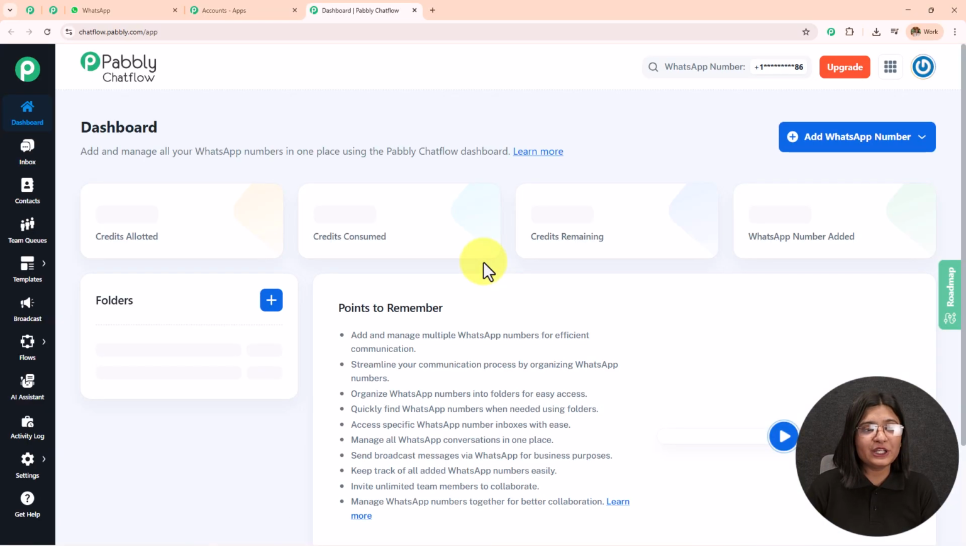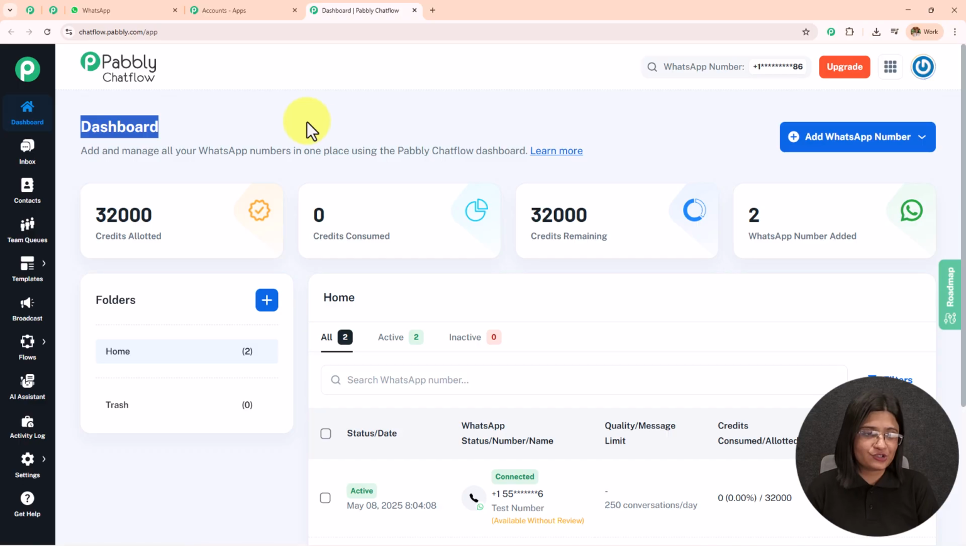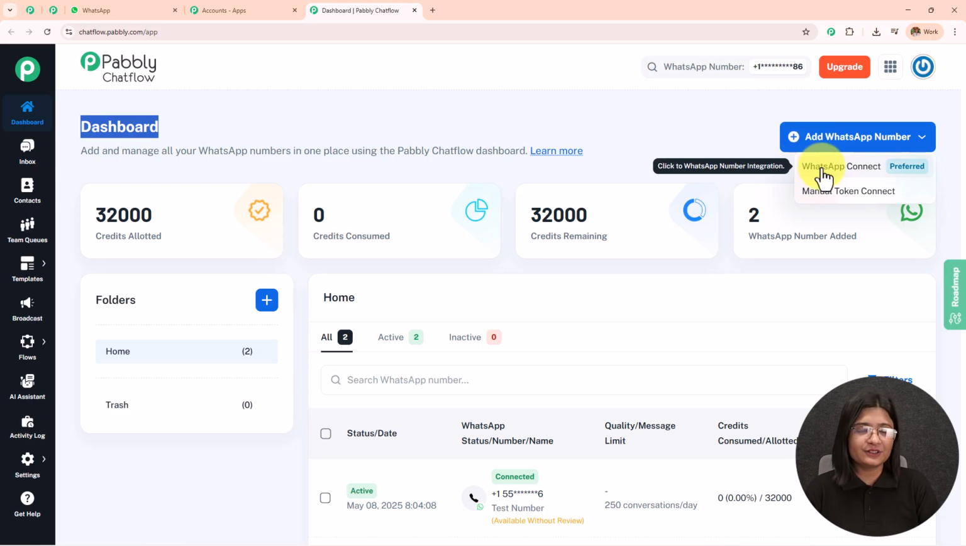It has taken me towards the app dashboard of Pabbly Chatflow. You can see the credit allotted, credit consumed, credit remaining, and the WhatsApp number added. To add your own WhatsApp number to your own Pabbly Chatflow account, simply click on this Add WhatsApp number, click on this WhatsApp Connect, and connect your WhatsApp with your Pabbly Chatflow account, or you can use a manual token.